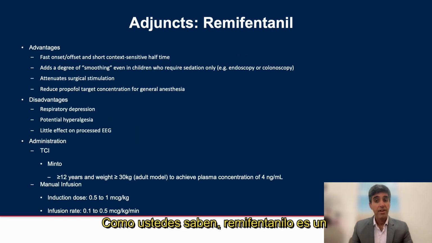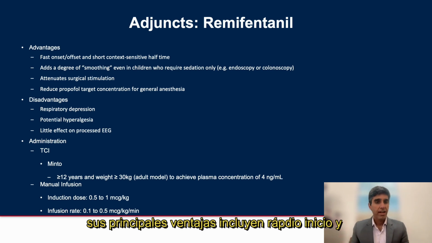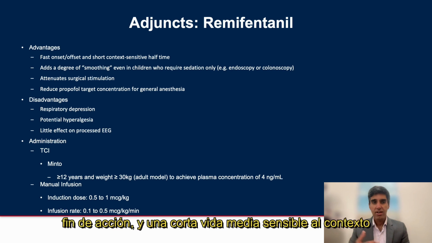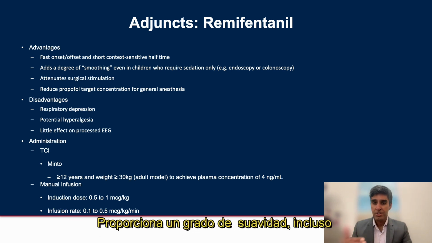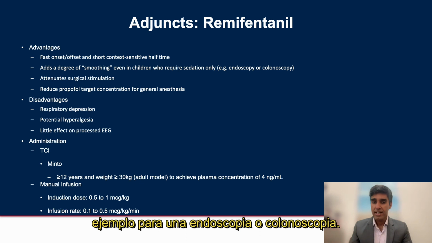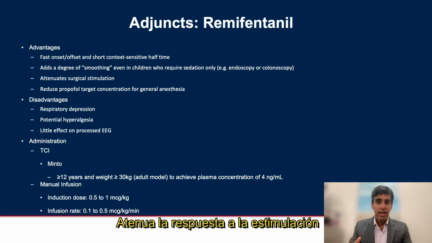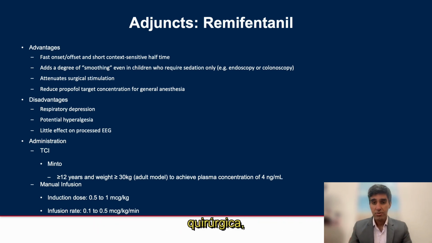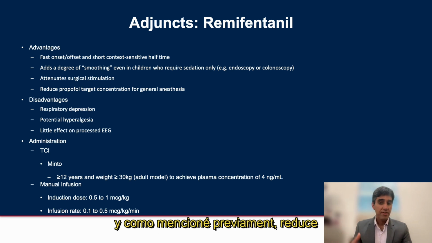As you know, remifentanil is a pure mu receptor agonist that is a commonly used adjunct in TIVA. Its primary advantages include a fast onset and offset and a short context-sensitive half-time, as we previously mentioned. It adds a degree of smoothing even in children who require sedation only, for example, an endoscopy or colonoscopy. It attenuates the surgical stimulation response. And as I've mentioned previously, it reduces the propofol target concentration for general anesthesia.